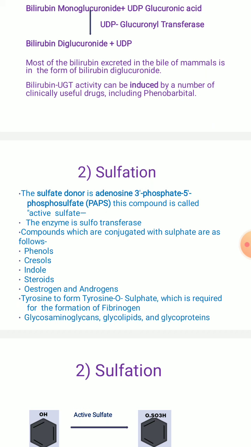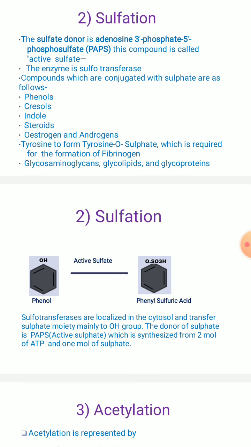Sulfate groups. So you can see glycosaminoglycans also, and glycolipids also, and glycoproteins also. These are the compounds which are going to be conjugated with sulfate ions, that is, compounds containing sulfate ions which will be undergoing the sulfation process or sulfation reaction, which is catalyzed by the sulfotransferase enzyme. You can see here in this slide.